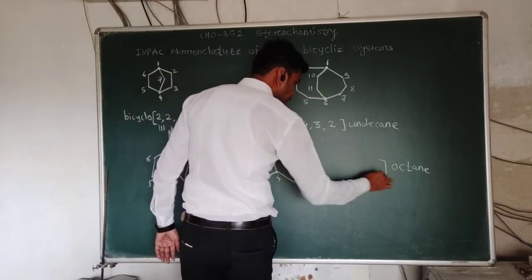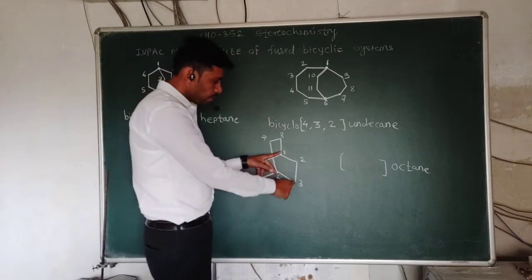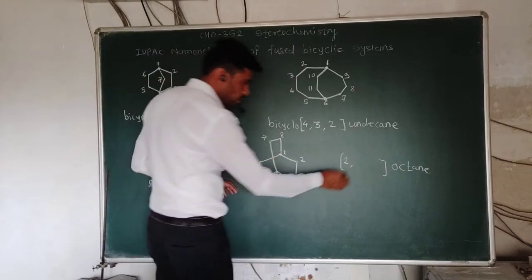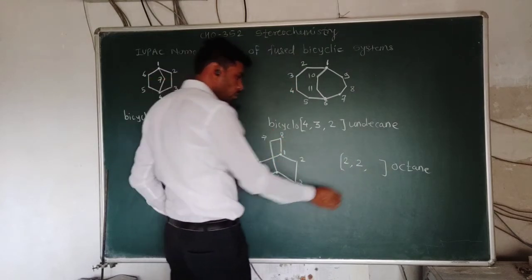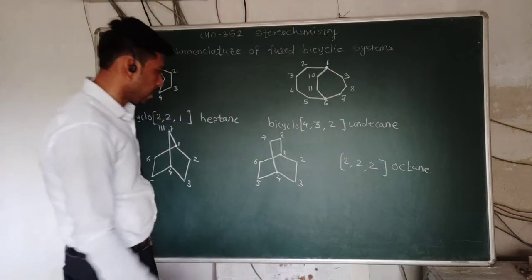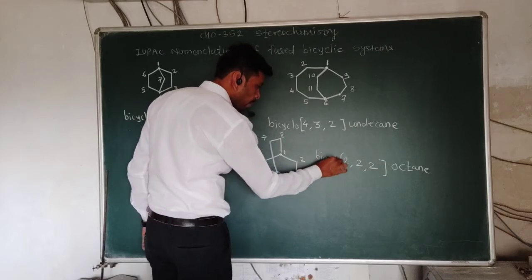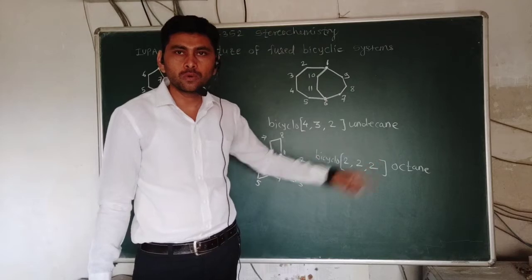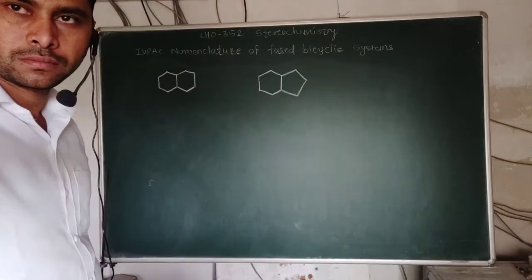Now we have to write the number of carbon atoms between the bridges. So 1 and 4 are the bridges. The total number of carbon atoms here is 2. Here on the left side the total number of carbon atoms is 2, and here above 1 and 2. So 2, 2, 2 octane, and before that we write the prefix bicyclo. So the name of this compound is bicyclo 2,2,2 octane. We have to see some more examples here.